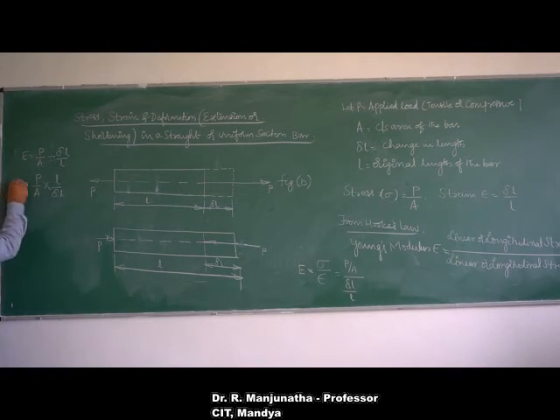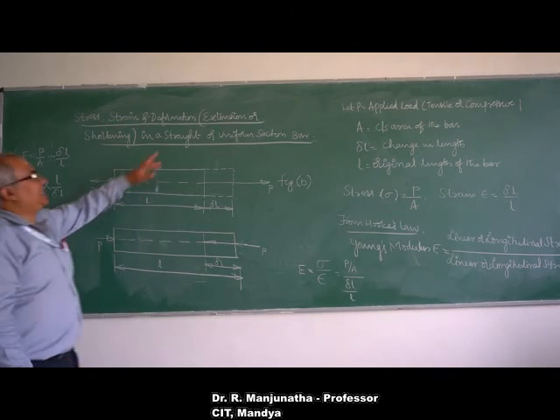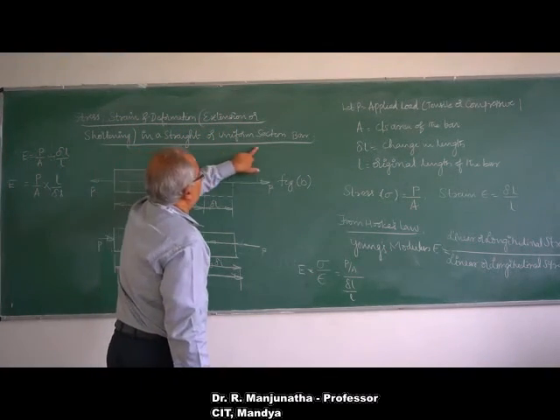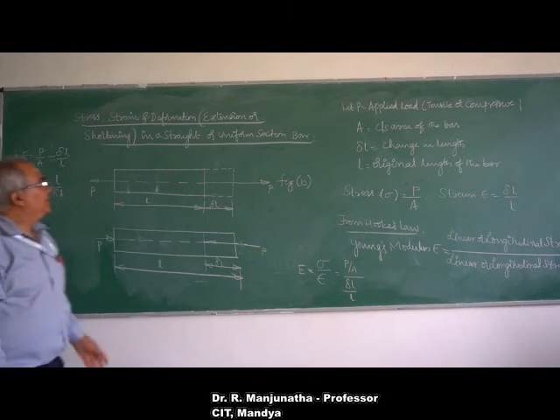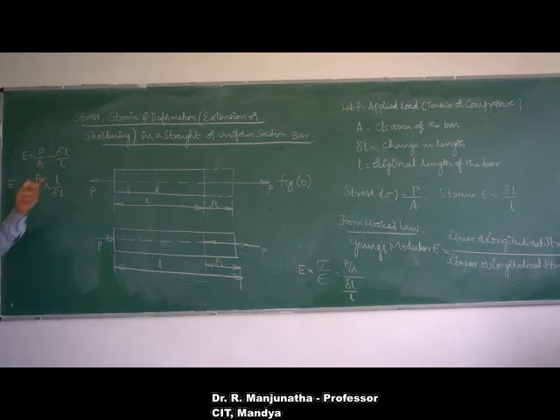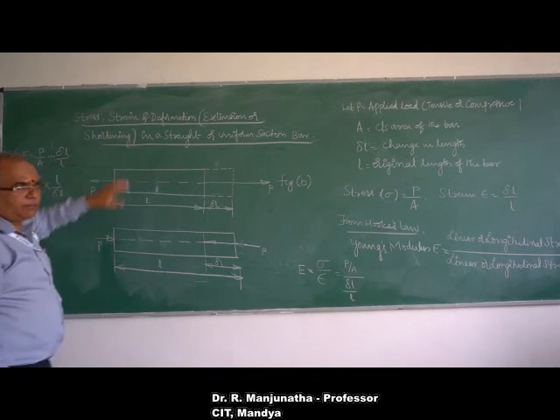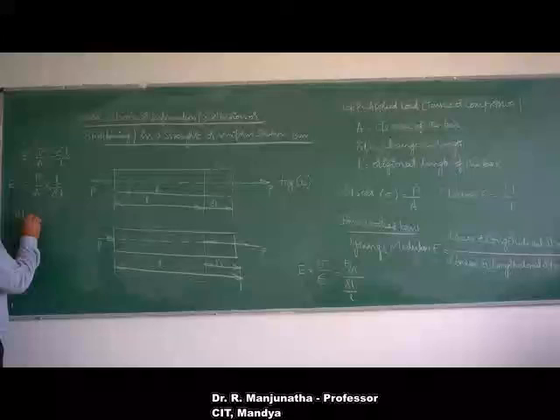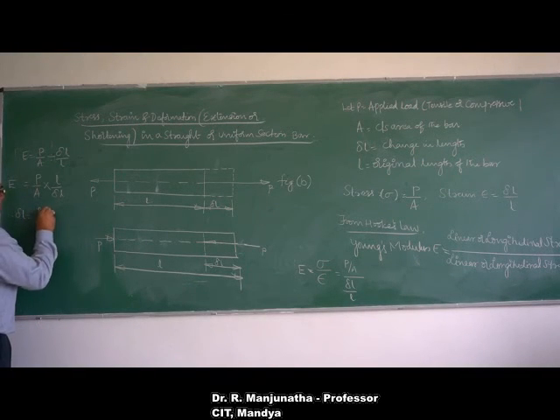So what is our requirement? It is the extension or shortening in a straight or uniform sectional bar. Since it is only the extension, it is only the change in length. If it is an extension, it is tensile. If it is shortening, then it becomes compressive. Therefore, delta L is equal to P into L by A into E.